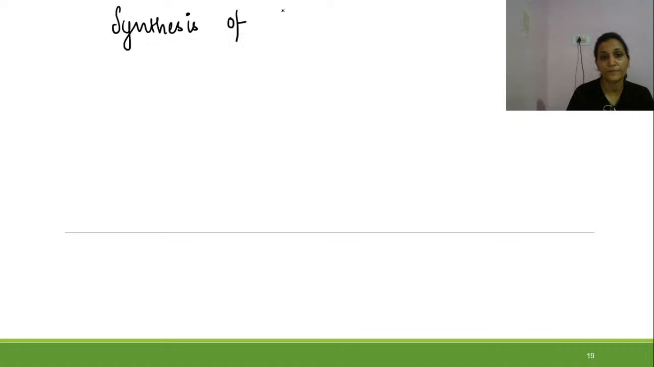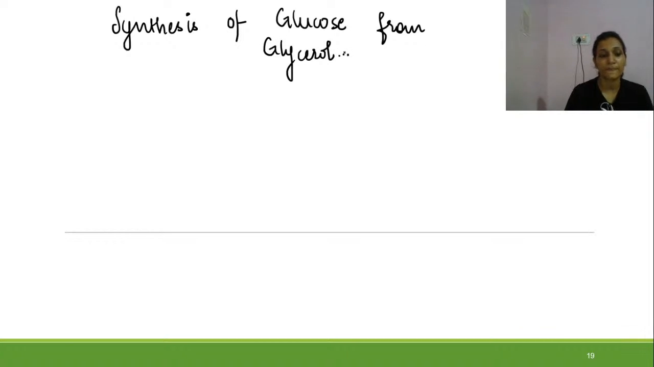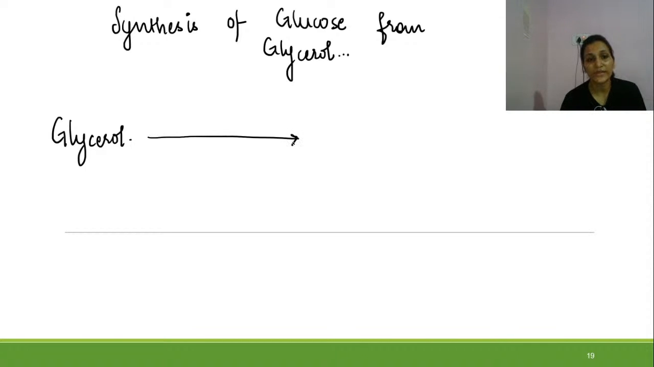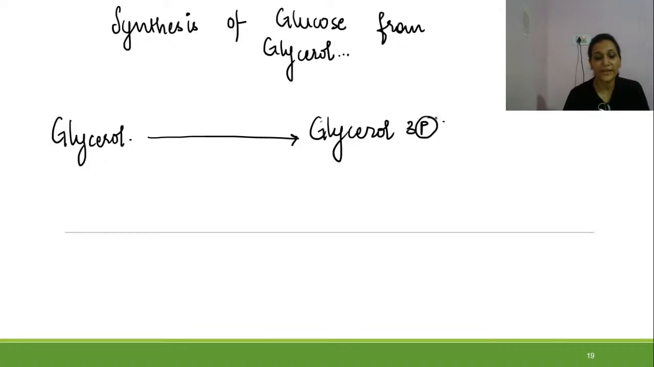Synthesis of glucose from glycerol. Right? So how will it happen? First of all, the precursor is glycerol. So let us write glycerol. This glycerol will get converted into glycerol 3-phosphate, and this glycerol 3-phosphate will get converted into dihydroxyacetone phosphate.